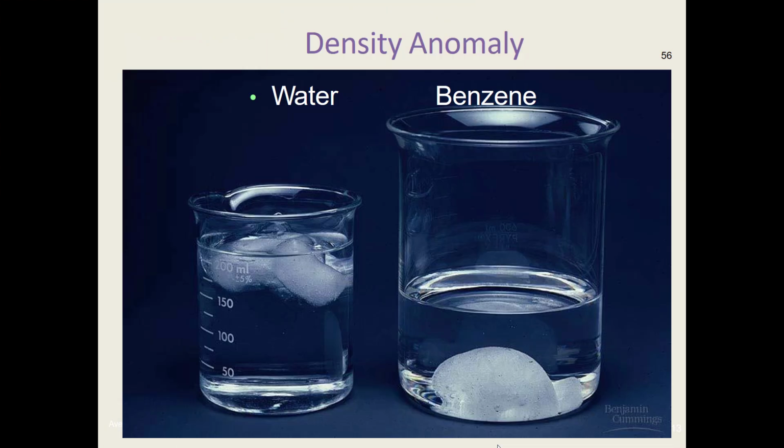Here's just a picture illustrating this. These are not both water. The one on the right is frozen benzene, and you can see that for most substances, their solids are the most dense, and so their solids will sink in their liquids. So this density anomaly is very important to life on Earth.